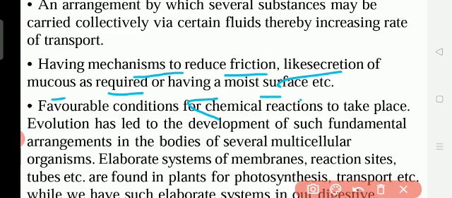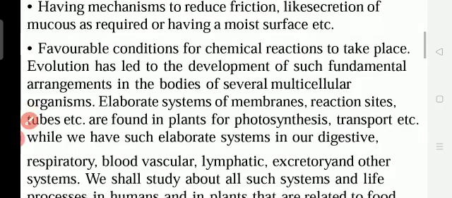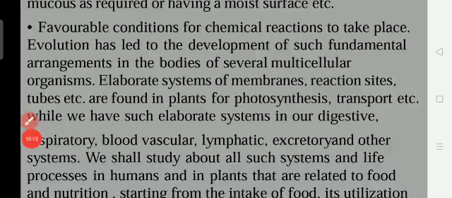So when the hands are dry, when we are rubbing the two dry hands, heat is produced. If it is a wet hand we cannot rub very well, and heat is not produced, friction will be less. So that is why in all organisms, in the cell some fluid will be present, so that friction will be less. Okay, and then favorable.